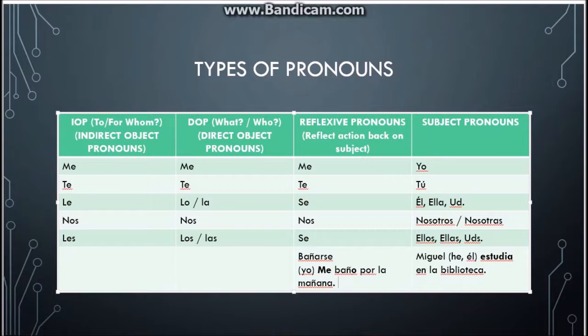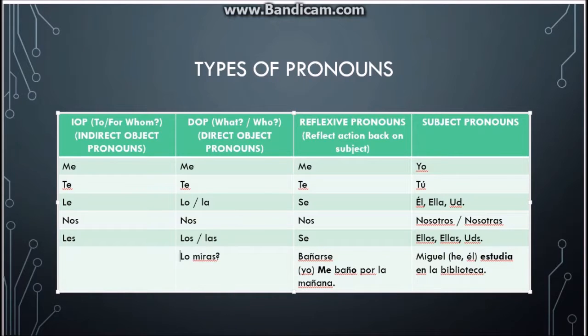Okay, so then we have these direct object pronouns. We have the me, te, lo, la, nos, los, and las. With reflexive pronouns, we know that we have to use them with reflexive verbs. When we use the direct object pronoun, it means that the direct object has to have already been established or talked about or mentioned. So we can't just say, lo miras.